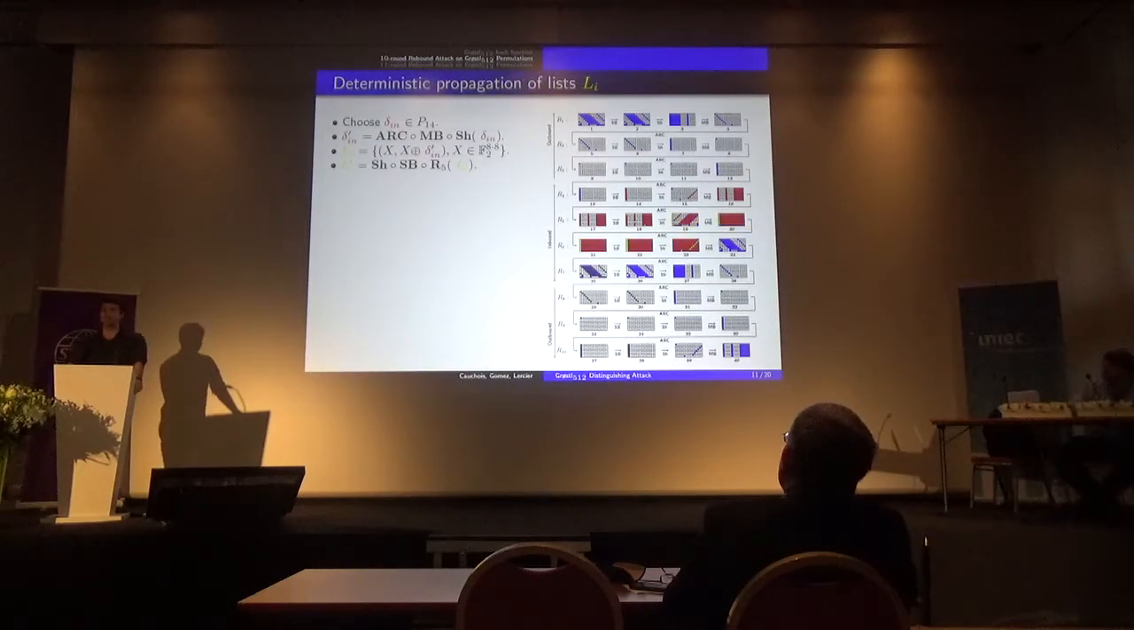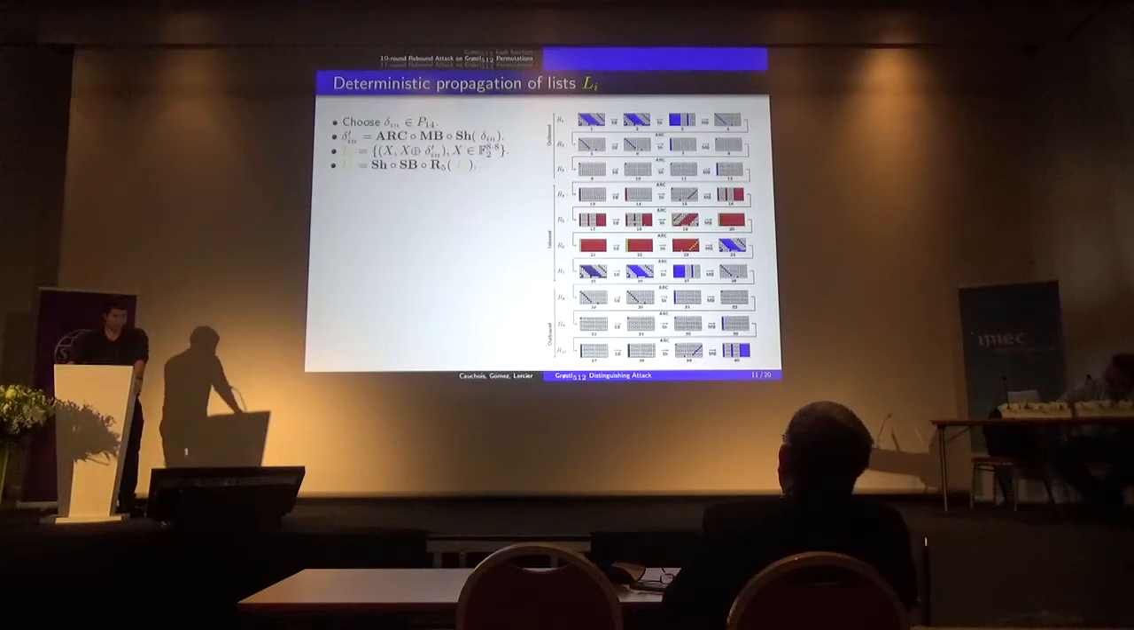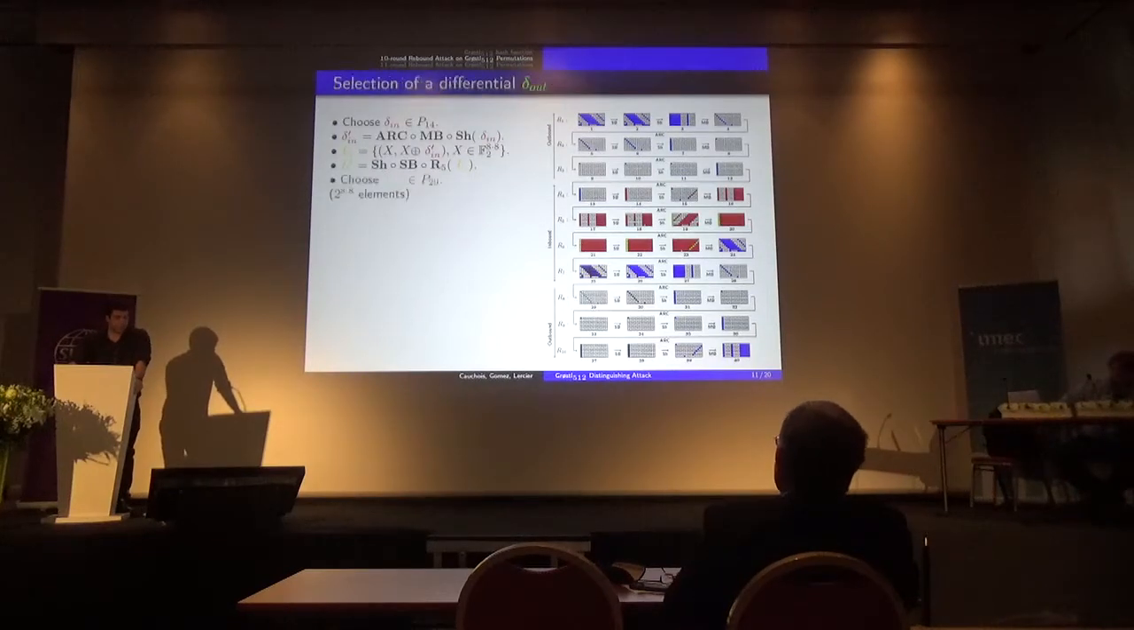Okay? So since there are columns in pattern 19, I can propagate them until pattern 23, since the only operation mixing bytes is the mixed byte value, and it applies on columns. So I can compute the image of those values until pattern 23. Symmetrically, I can choose another differential value delta out fitting this time at pattern 29. I can propagate it backward until pattern 26.